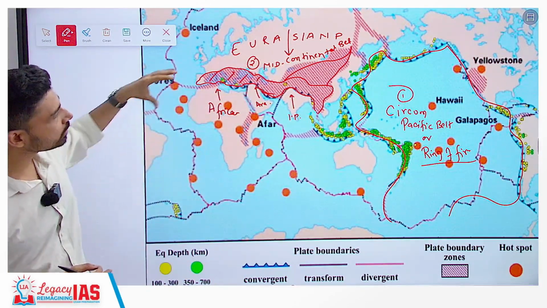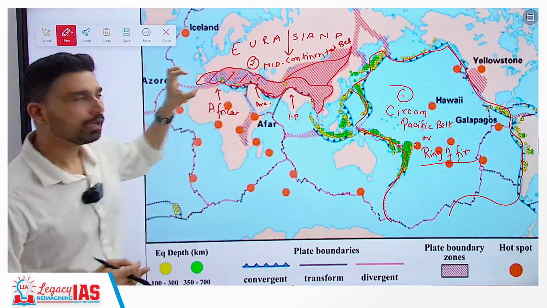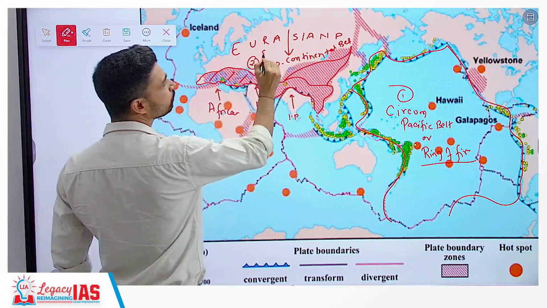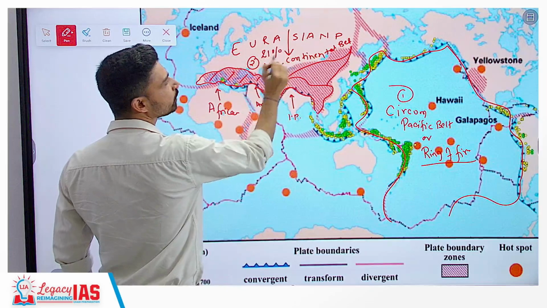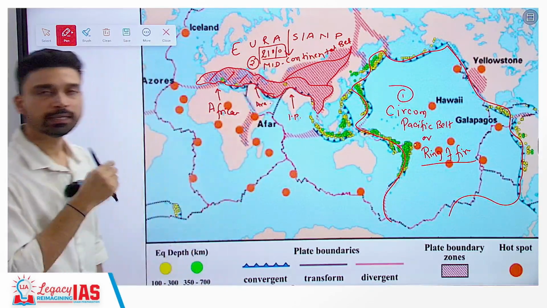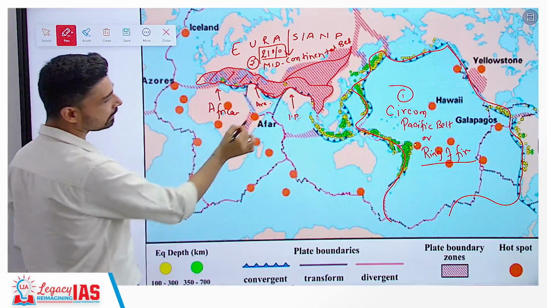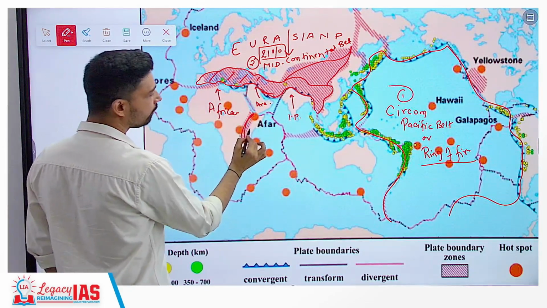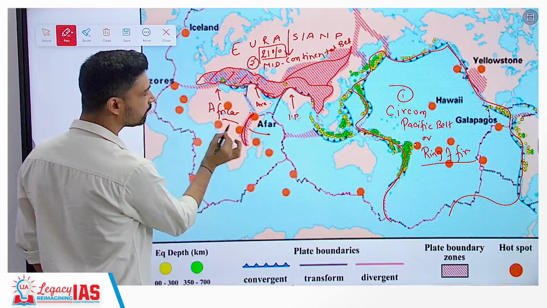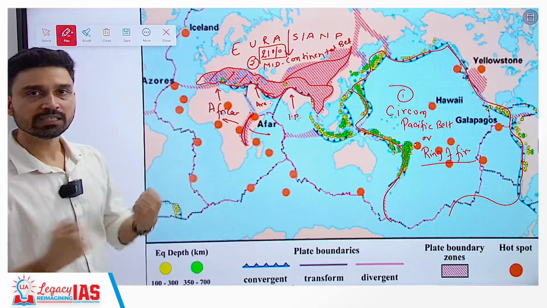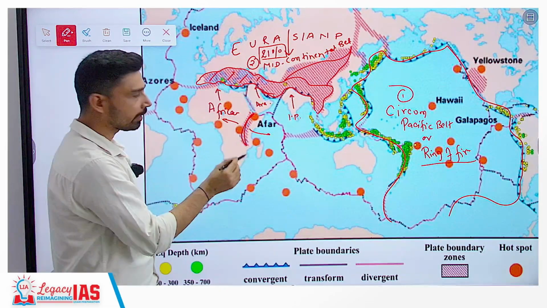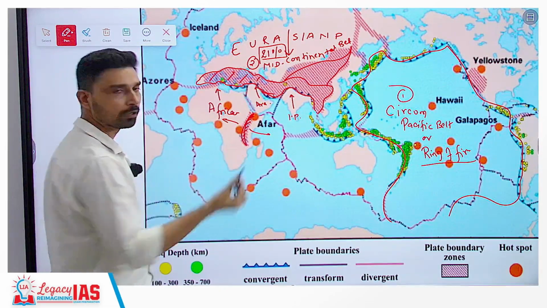So, that is how we can understand this area is also a major earthquake prone zone, and reportedly about 21% of global earthquakes take place in this particular area. The third belt we have is in the East African area, where you have this part of Africa and this part of Africa. Rocks are being pulled apart, the plates are diverging, and due to divergence, again you have earthquakes and volcanic eruptions.